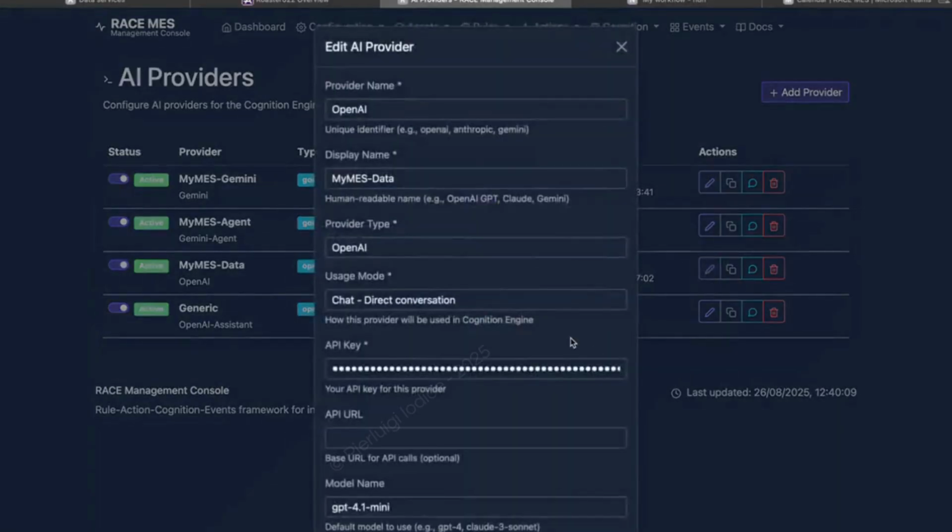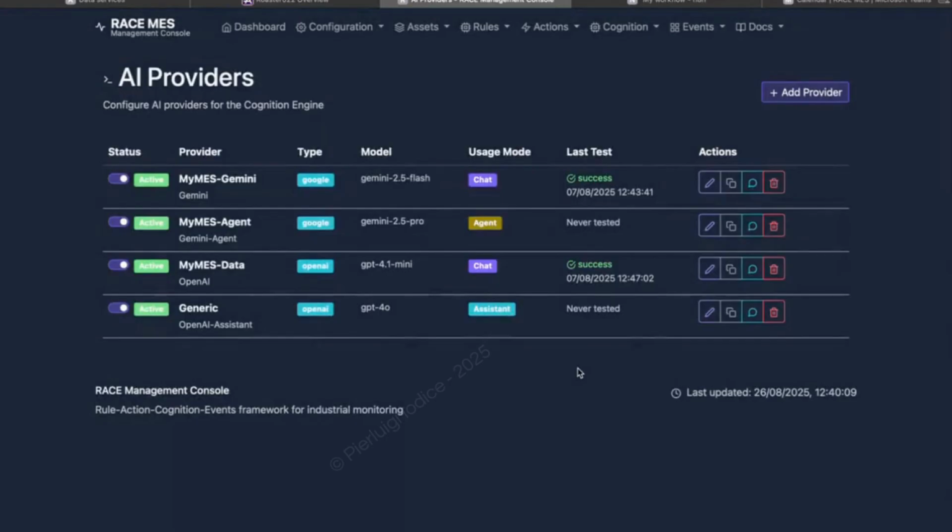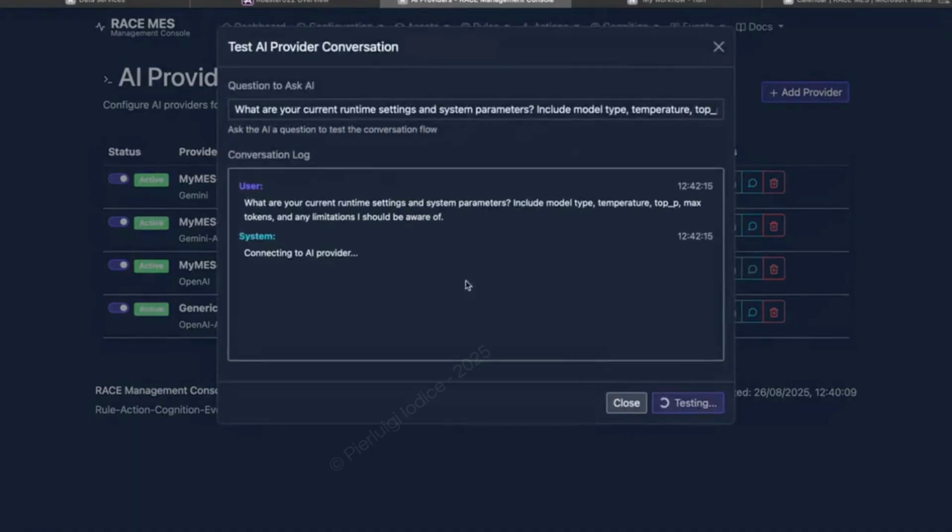Let's take a quick look at configuration. Select the provider and model, add your instructions in the system prompt with guardrails, and then run a built-in test to validate responses before going live.